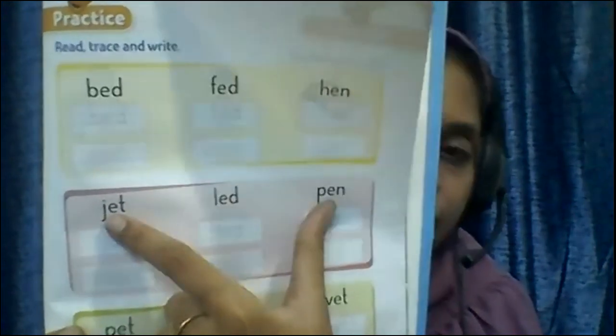Now come to the next line. The first word is J-E-T.